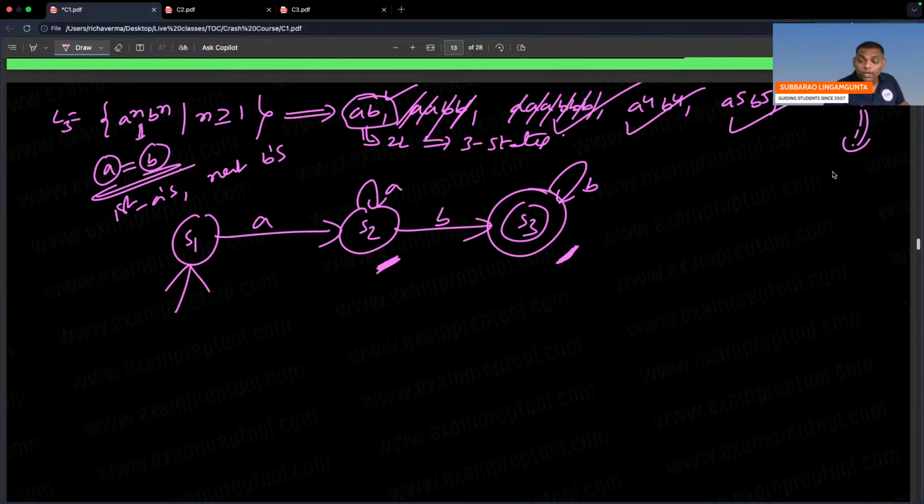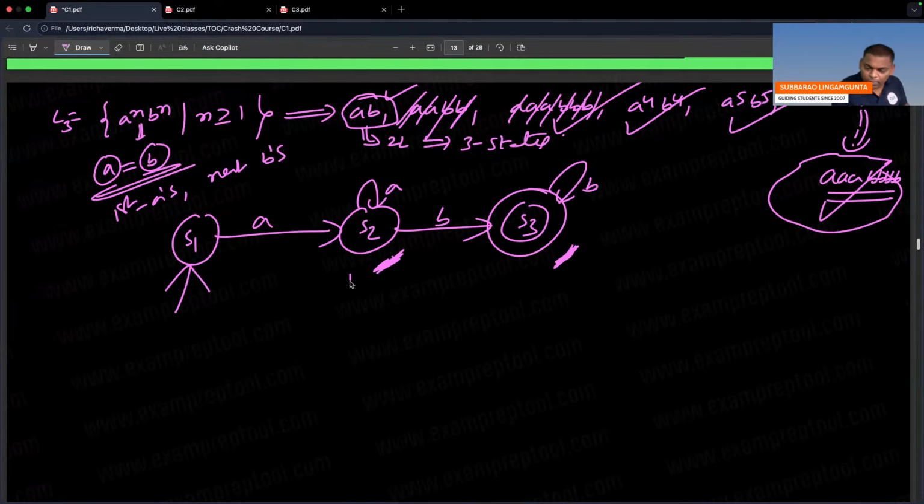Okay, but if I give triple A, 5 B's, see what happened. After triple A, you are at S2. Next, after 5 B's, you are at S3. At the end of the string, you are in S3, accepted. Remember, it is an invalid string. The invalid string is also accepted.